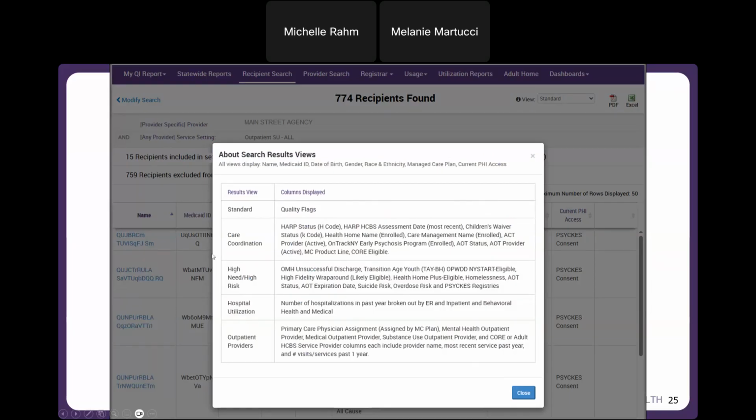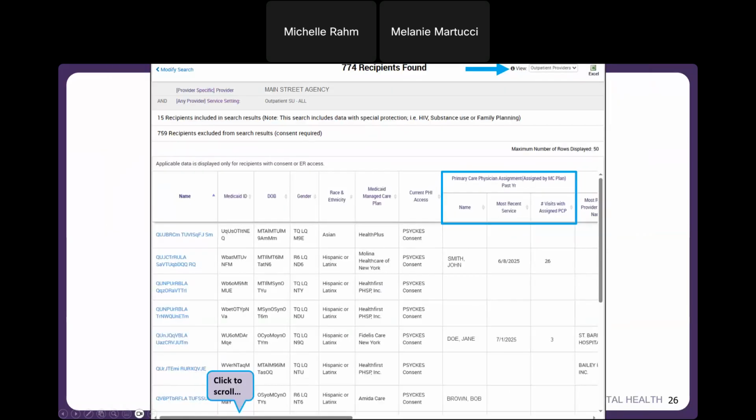So we have care coordination, high need, high risk, hospital utilization, and outpatient providers. On the right-hand side, you can see what columns will be displayed with that particular advanced view. So a bunch of different columns can get added depending on the selection that you make. Right now we're just going to focus on outpatient providers because that's the one we've updated recently. So I'm going to select the outpatient providers advanced view.